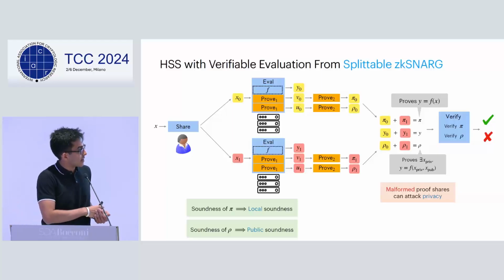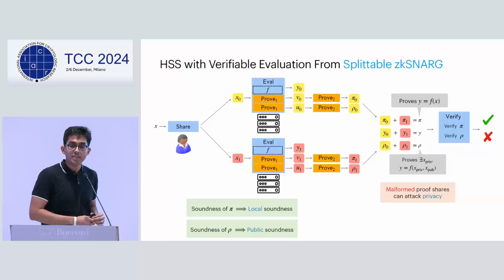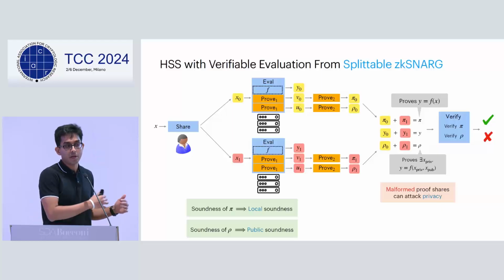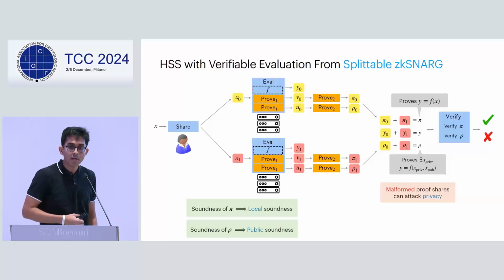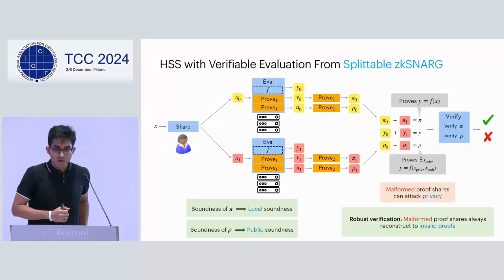But we haven't really touched upon the second issue, which is that the shares of pi and rho could be malformed. If the client could not verify it successfully, would it leak anything about the private input? It turns out this is not the case.